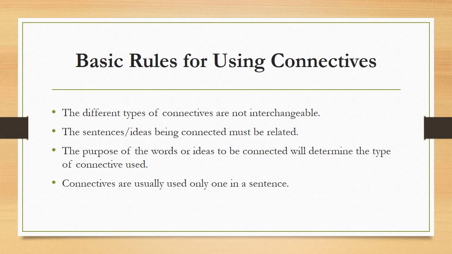The second is that the sentences or ideas being connected must be related. Of course, when you are using connectives, the ideas or sentences that we are connecting must be related to each other. Then, the purpose of the words or ideas to be connected will determine the type of connective used. The words, ideas, or sentences that we are connecting will determine the type of connectives that we are going to use.